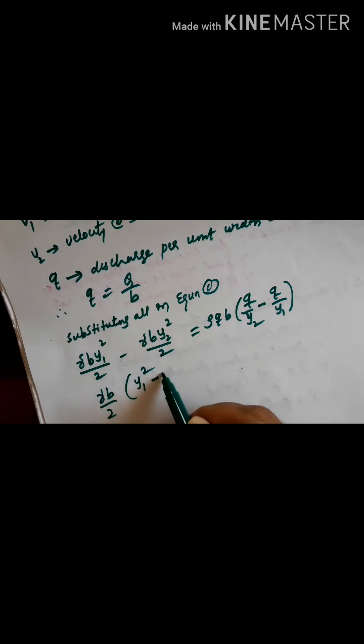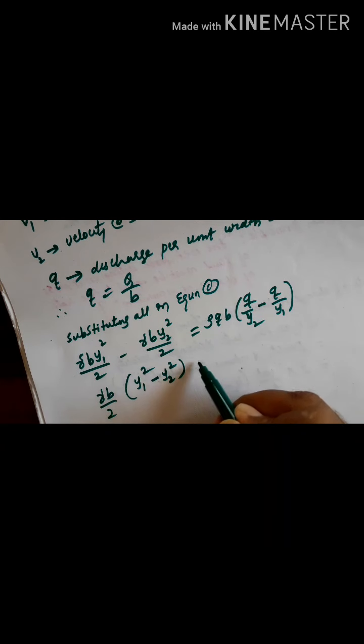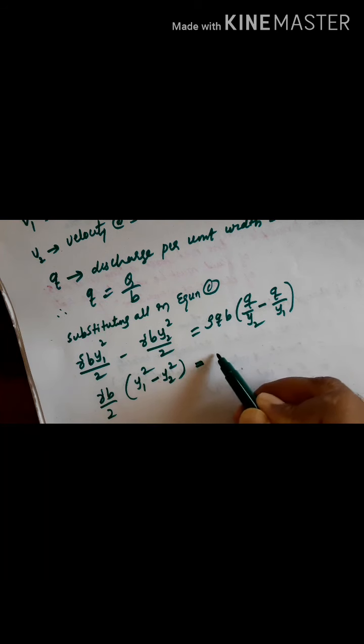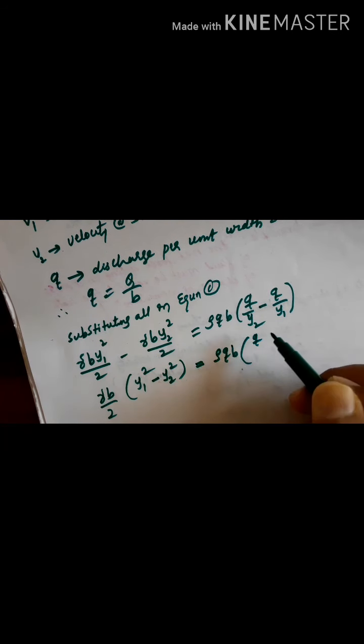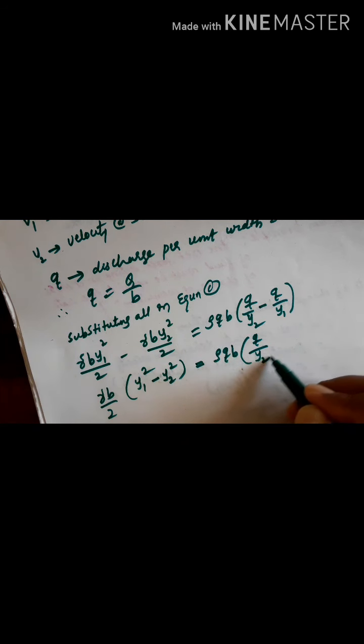Simplify this, take gamma b by 2 out, then you get y1 square minus y2 square, then rho q b into q by y2 minus q by y1.